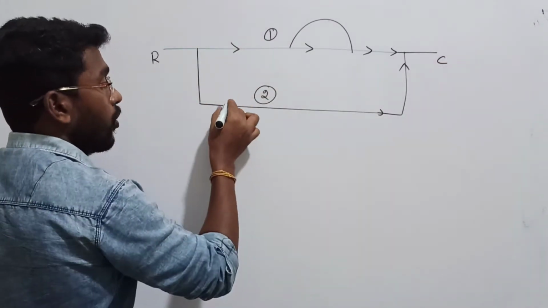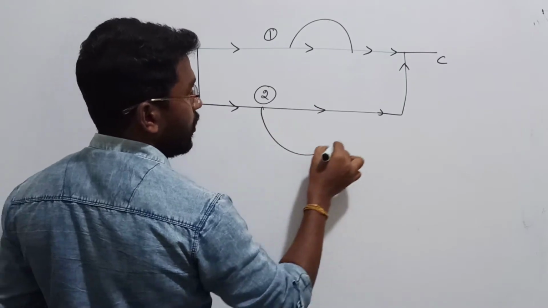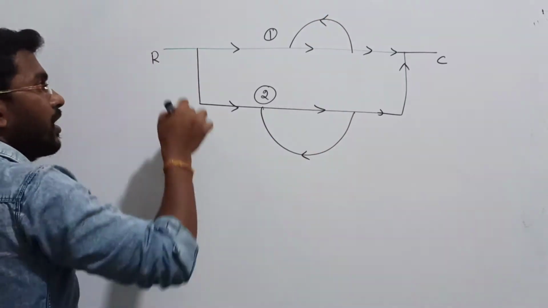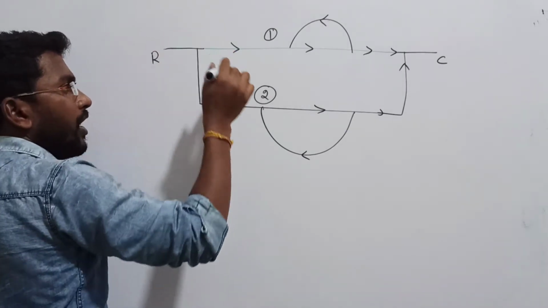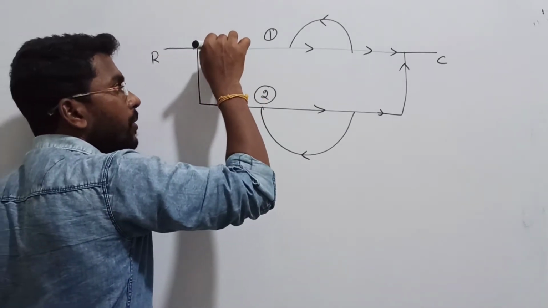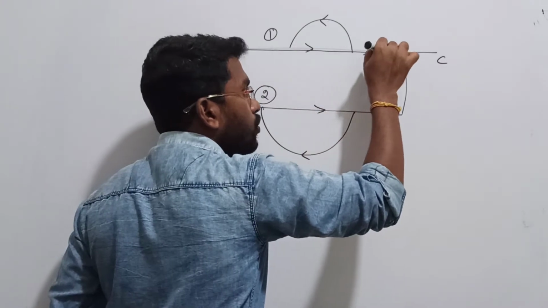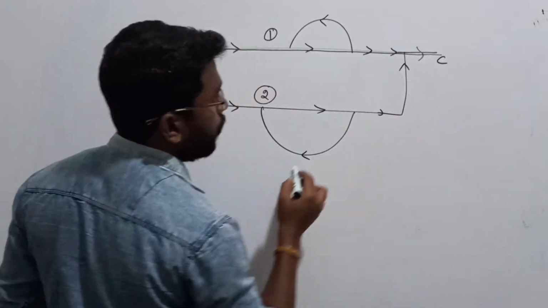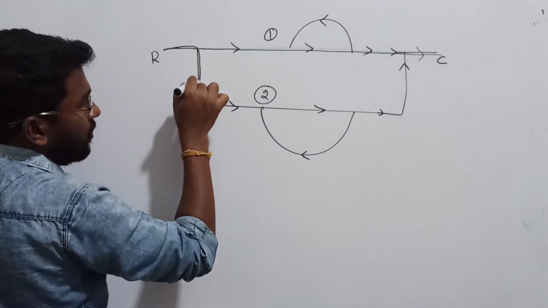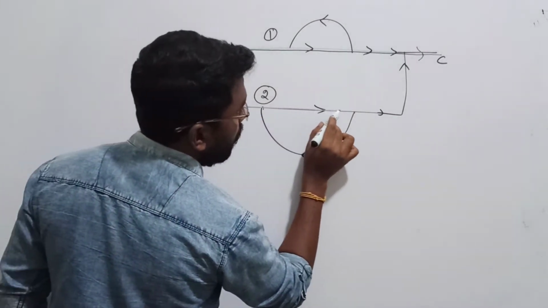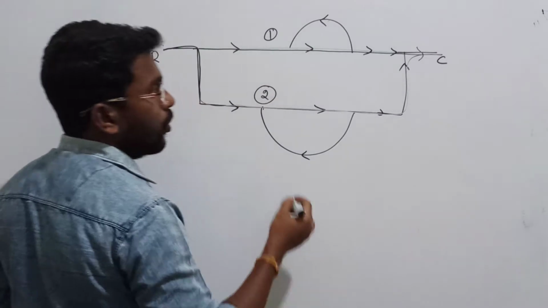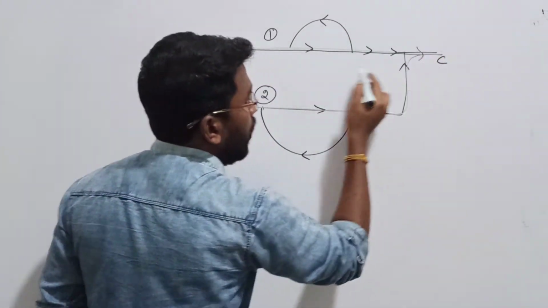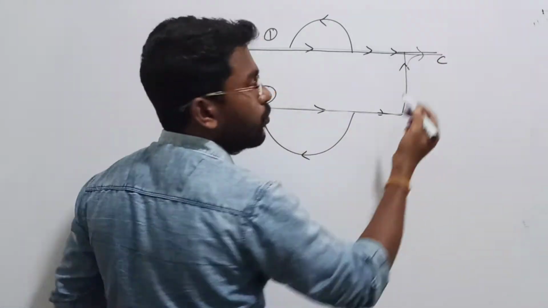Now, what do you mean by forward path? Let me explain once again. Forward path in the sense I have to start from the input. It shows the path to reach the output. I can go in this way; this is one forward path. This arrow mark indicates the path to the output. You can also go in this way; this arrow mark also helps us reach the output. So you can reach your output in two ways. This is forward path 1 and this is forward path 2.